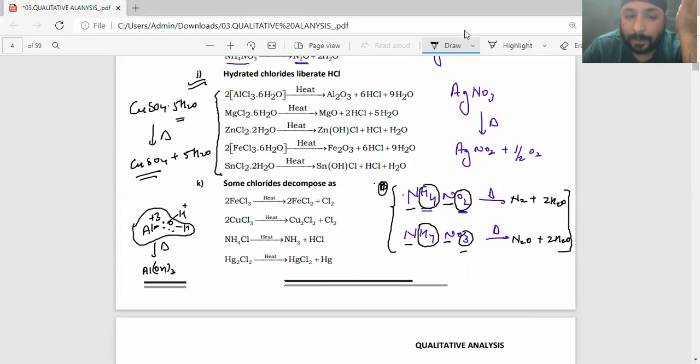H+ will react with this Cl- to form HCl. Now, understand this happens in all the cases where the central atom is attracting the water molecule very strongly. I'll be getting the corresponding oxide and HCl gas. Now, again, this is a very important set of reactions which you should remember. Done? We'll move ahead now.